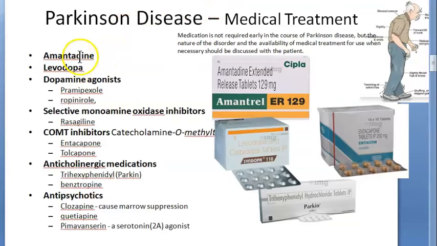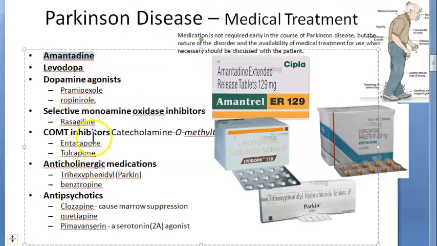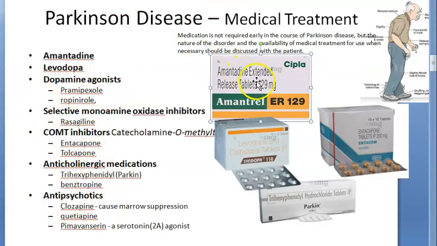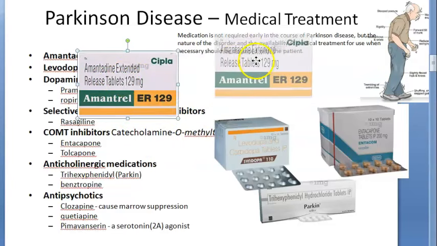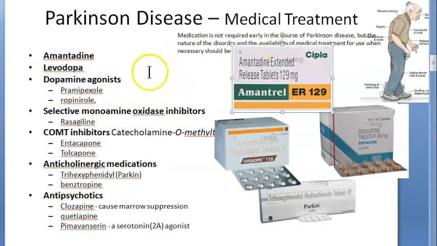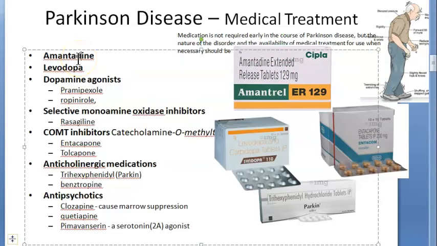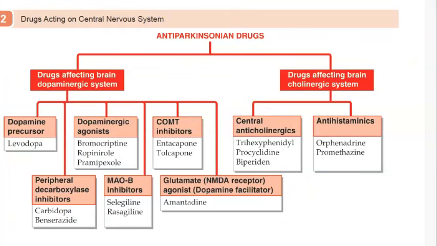Don't worry. Now coming to the first one here, Amantadine. Amantadine is what? Amantadine, treatment for Parkinson disease. This is the first thing that they have written in the list. So if they have mild symptoms, no disability, then you can just give Amantadine. What this will do is it will just improve the clinical features. See, Amantadine, what it does, it's a dopamine facilitator. It is coming under drugs affecting brain dopaminergic activity.